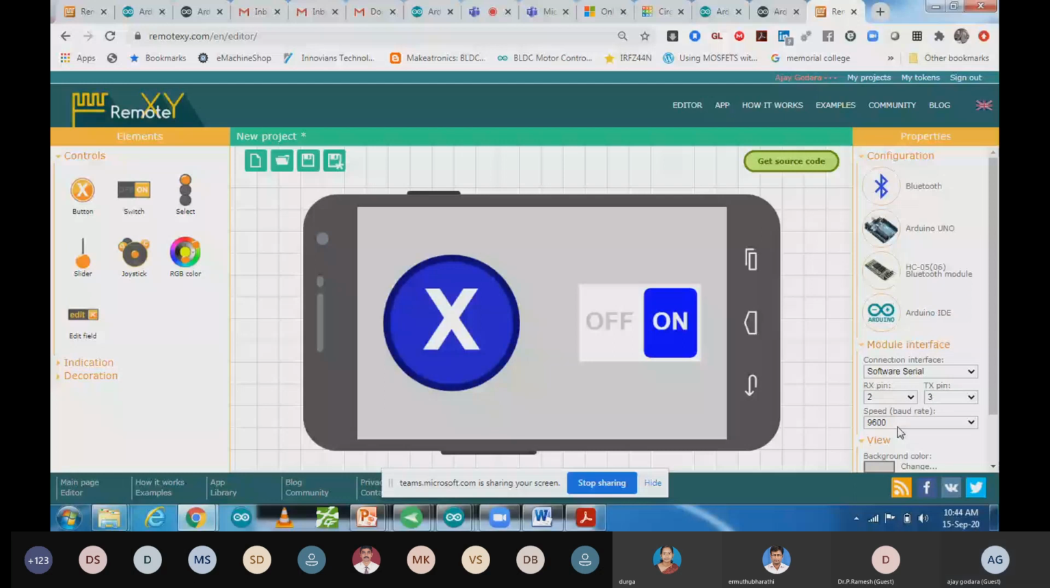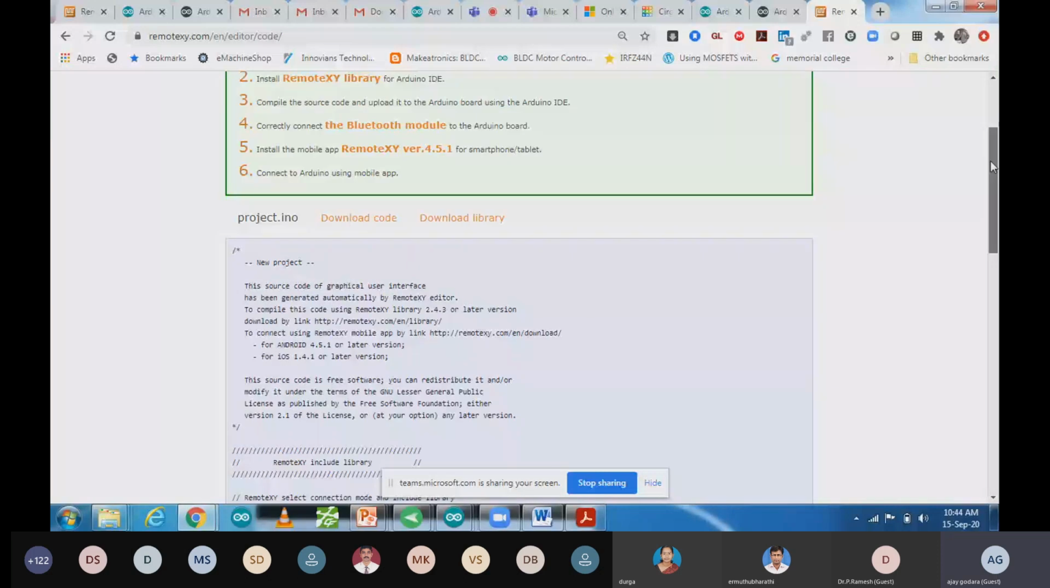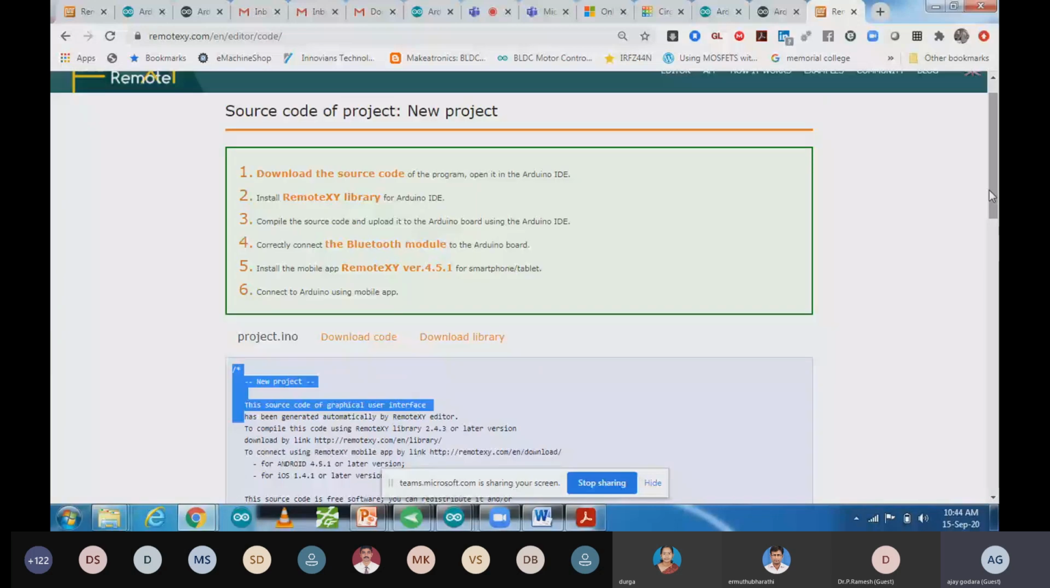Everything is okay. Now what you can do, you can get the source code. You can click on get source code. So after clicking on get source code, you will be able to find your code like this. This one is your code. In this code, no need to change any single line of code over here. Only same to same code you have to use. So what you can do over here, you can download the source code.